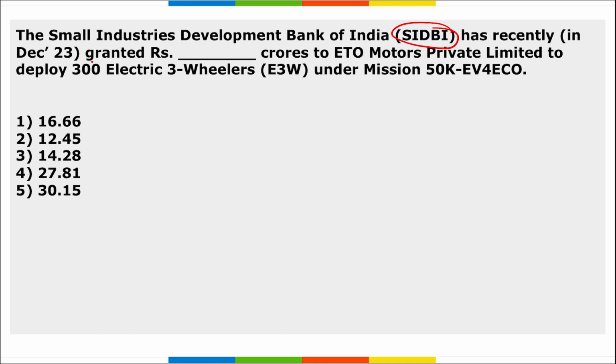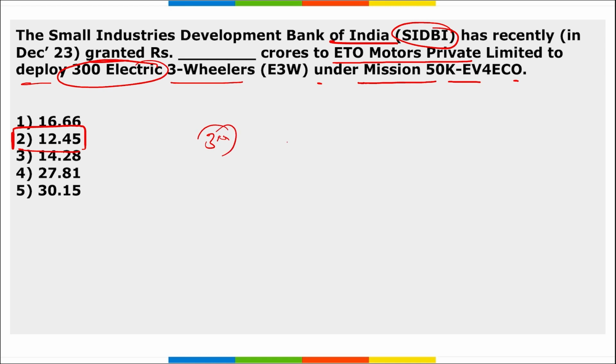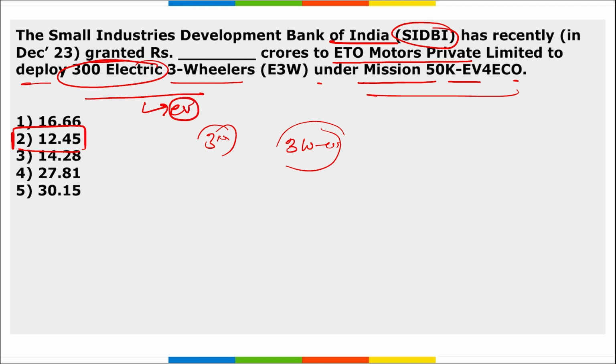Next, SIDBI, they have recently granted how much amount to ETO Motors Private Limited to deploy 300 three-wheeler electric vehicles under the mission 50K EV4ECO? So recently SIDBI granted 12.45 crore rupees to ETO Motors Private Limited to deploy 300 units of three-wheeler electric vehicles under this mission 50K EV4ECO. Right? Take a note of this. Basically here, SIDBI is helping small businesses to grow by providing them subsidy as well as the amount for purchasing these electric vehicles. This will promote the adoption of electric vehicles in India.